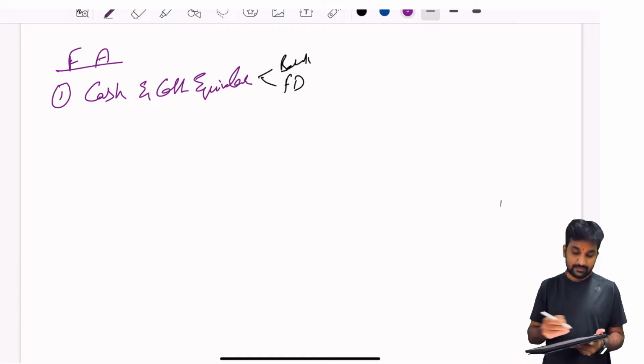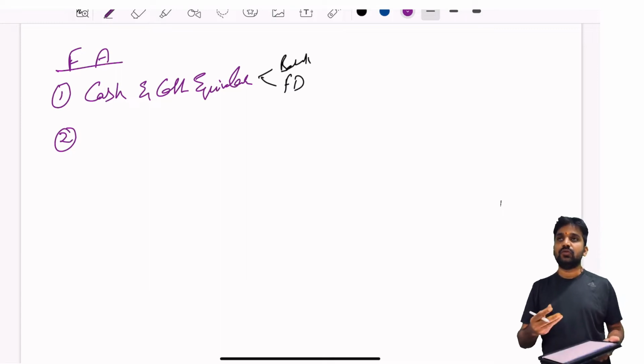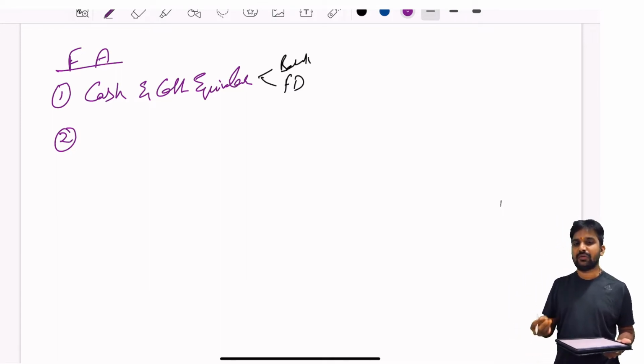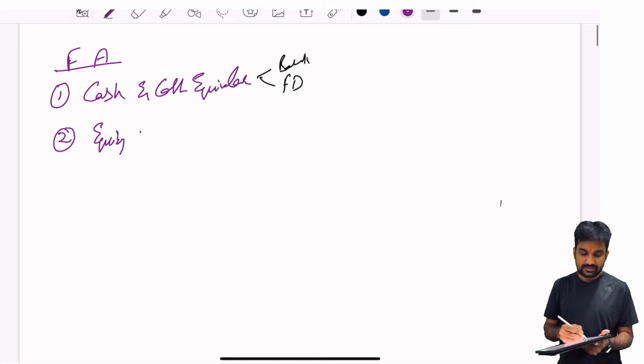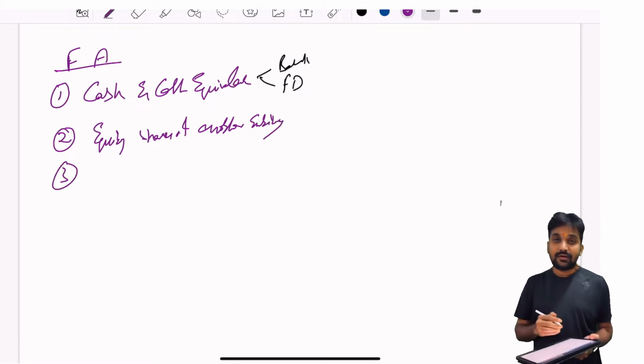And number two, an equity investment. So if you are a company and you have invested in a particular subsidiary, or you are owning some equity shares of another entity, those equity shares of another entity are a financial asset.